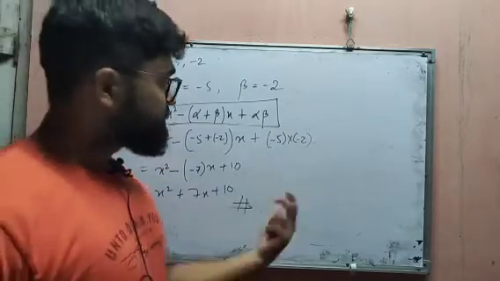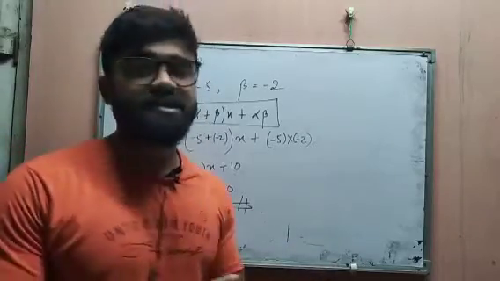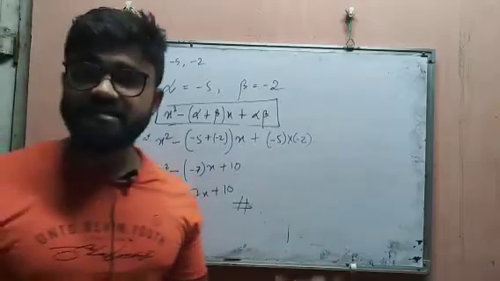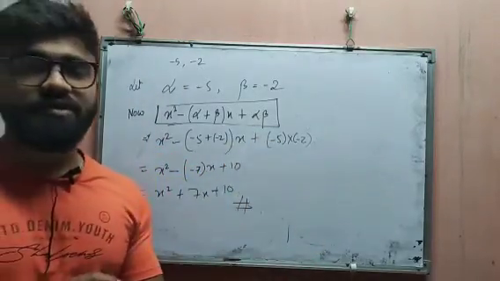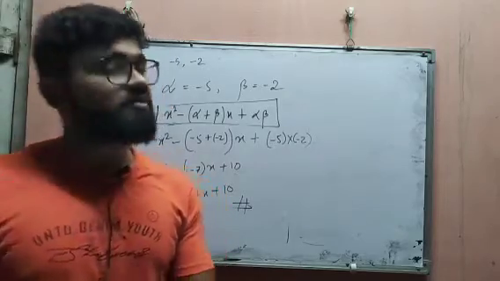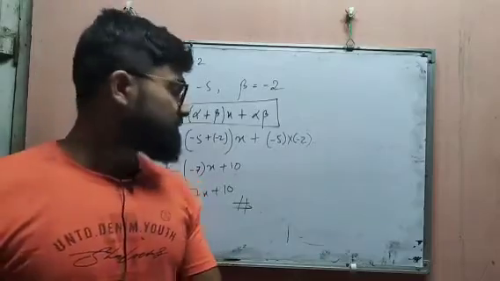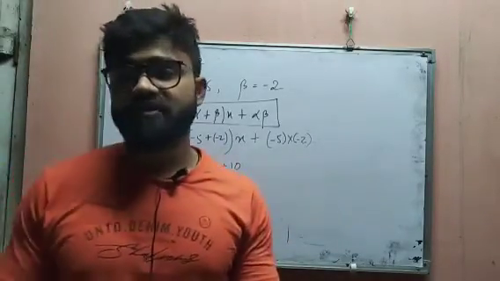Okay, so this much is needed to do the mathematics related to chapter 2 of class 10, polynomials, up to 2.1. Okay, when you are asked to find the zeros, you are asked to find the verification, and also when zeros are given, you have to find out the polynomial. Okay, that's all for today. Thank you.